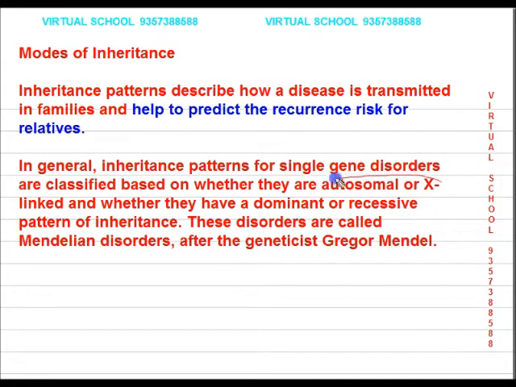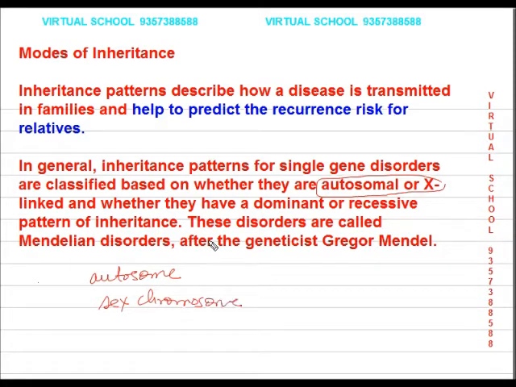In general, inheritance patterns for single gene disorders are classified based on whether they are autosomal or sex linked. So there are two possibilities, as we know that there are two types of chromosomes. One is called autosomes, and the second one is sex chromosomes. So these two sets are there.